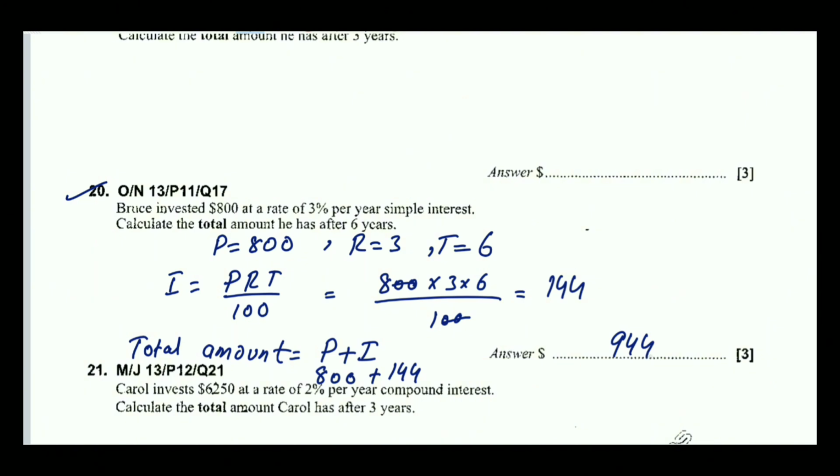The total amount that he will receive after 6 years will be 944. So you have to read the question very carefully, what the question is asking: if it is asking to find the total amount, total value, or just interest. If it is asking to find the total amount or value, then you have to add principal and interest. The interest you will find, and the principal will be given in the question.